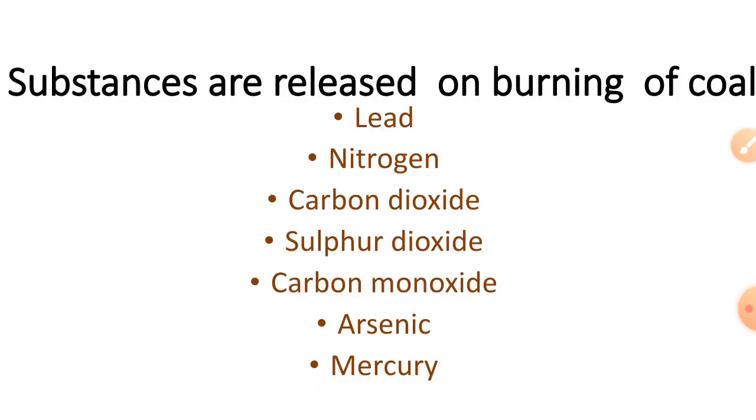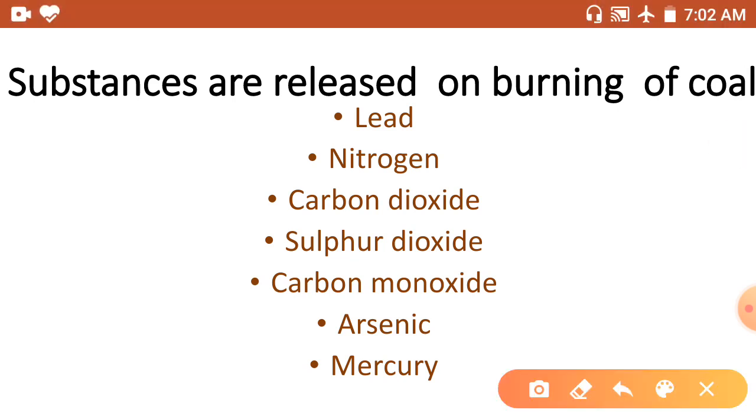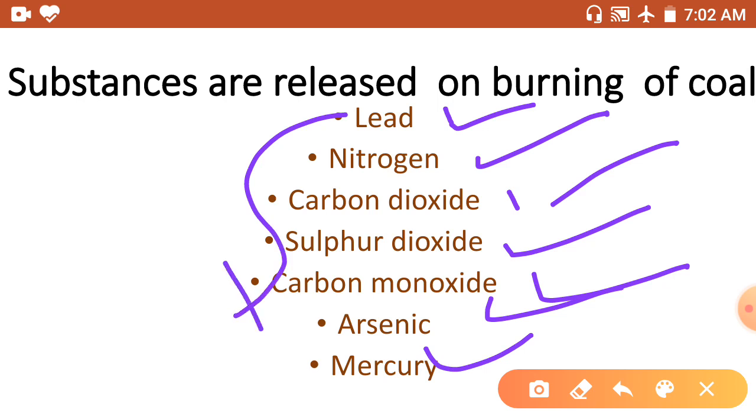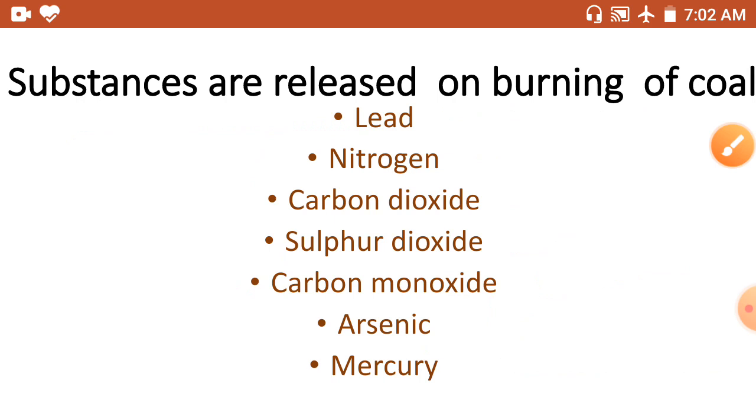Now here, when we burn the coal, which substances are released? So we can see here: lead, nitrogen, carbon dioxide, sulfur dioxide, carbon monoxide, arsenic and mercury. So these products are obtained when we burn the coal. Okay, not coke and coal tar and coal gas. When we burn the coal, naturally these substances will be released.